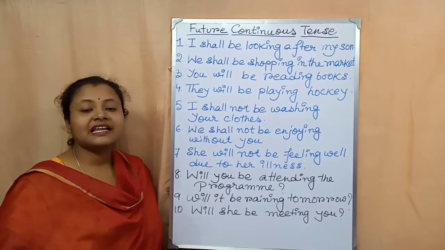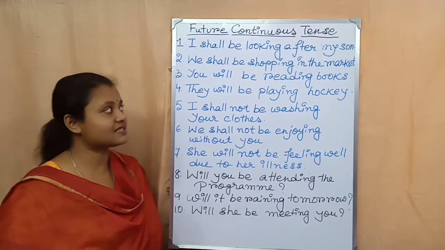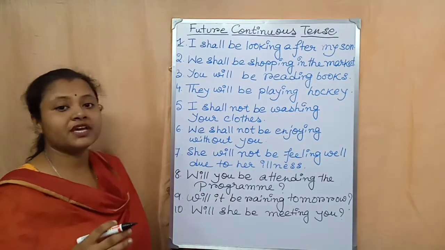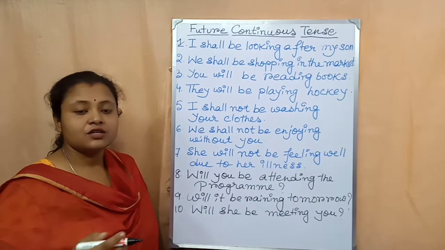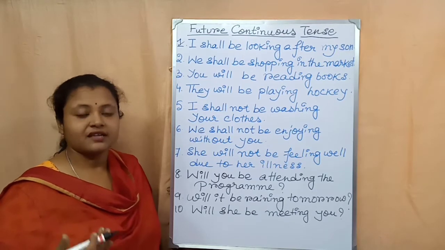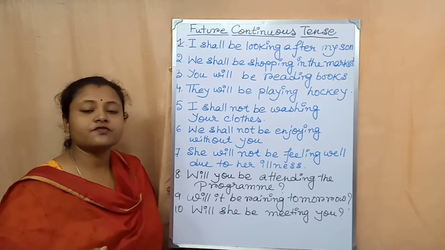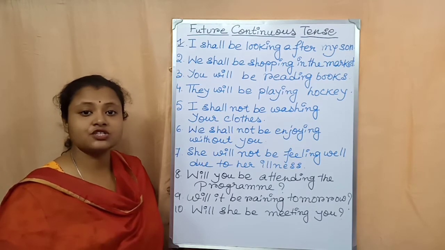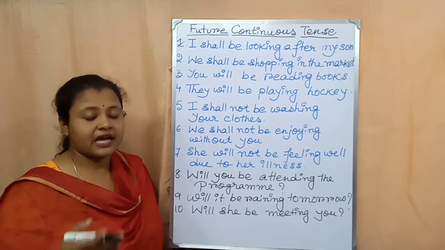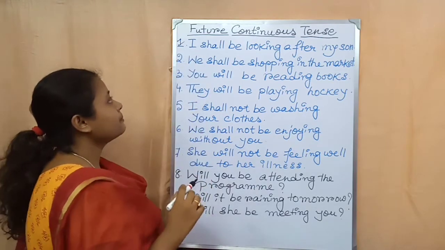Now students, let me discuss some of the examples from future continuous tense. Number 1. I shall be looking after my son. So what is the rule? Let me first tell you about the rule. At first you have to write the subject, then shall or will. After that be, then the present form of the main verb, then ing, then the rest of the sentence. Okay? For the assertive sentence you have to write in this way. Look at the example number 1.